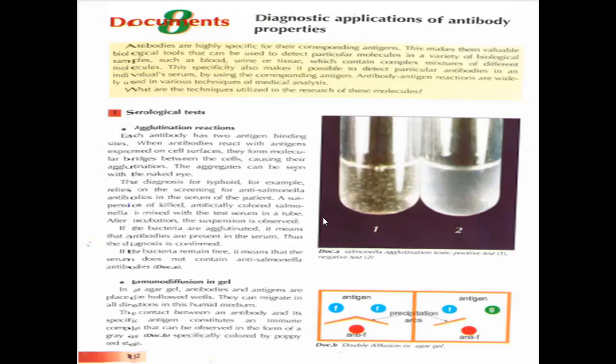Immunodiffusion in gel. In agar gel, which is also used in gel electrophoresis, antibodies and antigens are placed in hollowed wells. They can migrate in all directions in this humid medium. The contact between an antibody and its specific antigen constitutes an immune response that can cause something called a precipitation arc. So this one is another type of reaction using the antibodies, besides the agglutination reaction.